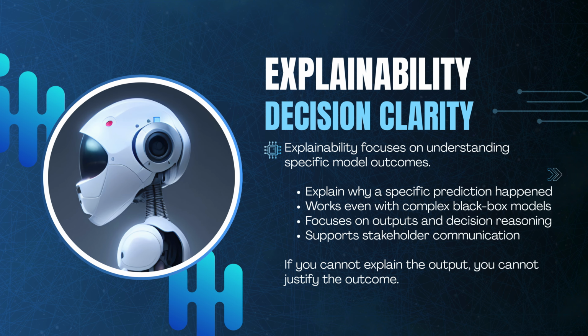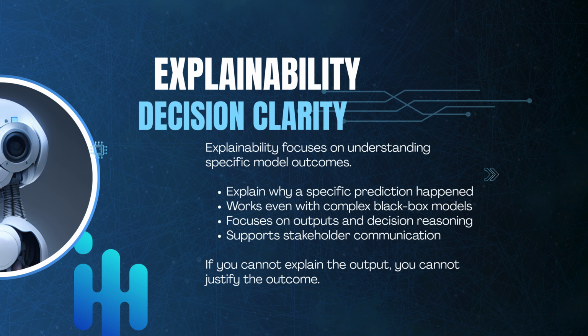Explainability focuses on understanding specific model outcomes. It is not about how the model is built internally, but about why a particular decision was made. Even if the model is complex or fully black box, explainability techniques allow us to identify which factors influenced a prediction. This is critical for stakeholder communication, regulatory review, and bias investigation. If you cannot explain the output, you cannot justify the outcome.